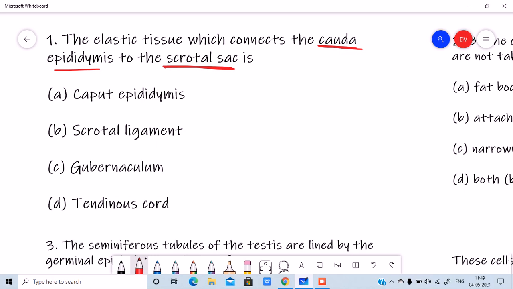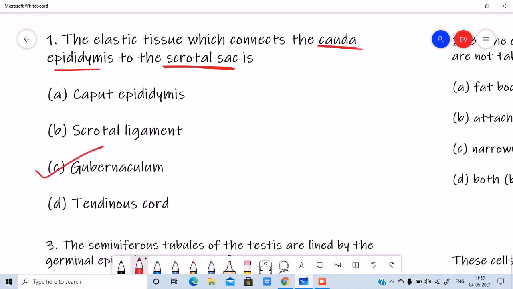I told you that this elastic connective tissue is known as, what do you think guys? Caput epididymis, scrotal ligament, gubernaculum, tendinous cord. So obviously the answer is gubernaculum.